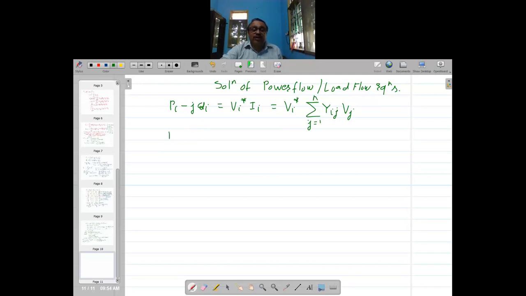I will write Pi minus jQi will be equal to Vi conjugate, and this I will write as two terms, Yii into Vi plus sigma Yij into Vj, j equal to 1 to n, but j is not equal to i.